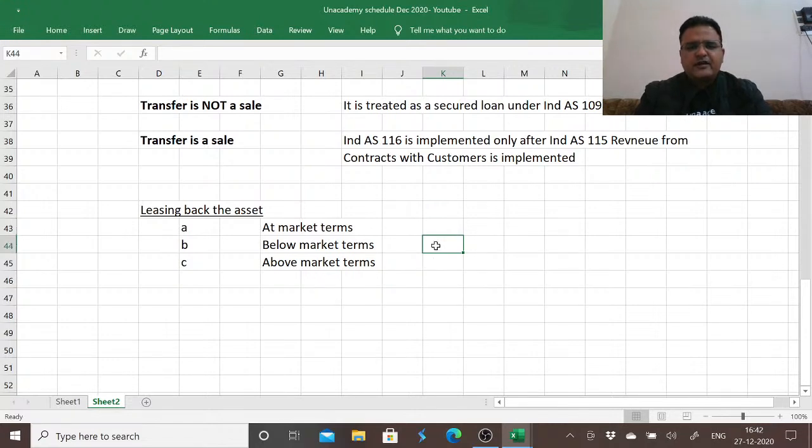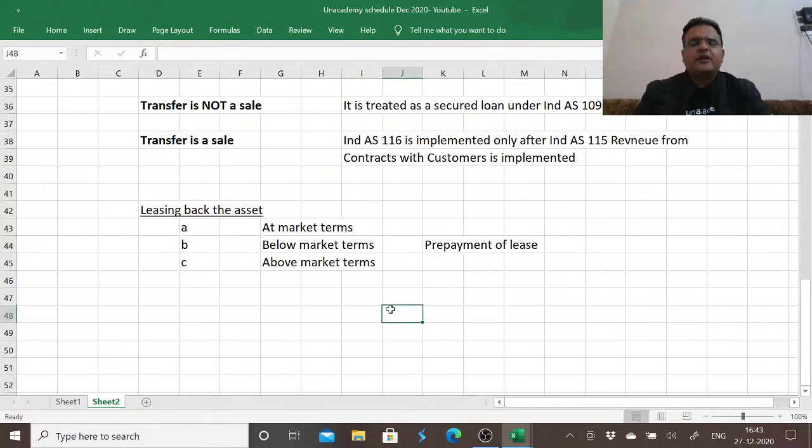If it is below market terms, then a question arises: why would someone agree to enter into such an arrangement? Why would someone be ready to sell something at a lower rate than the market price? So if the entity is receiving a lower price than the fair value of that item in the market, this is considered as prepayment of lease. We'll discuss in detail what is prepayment of lease.